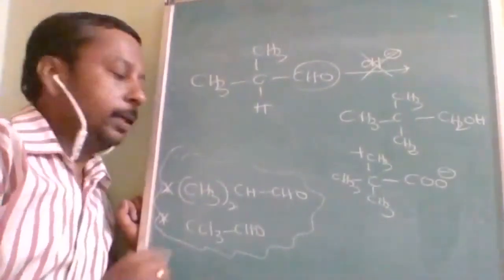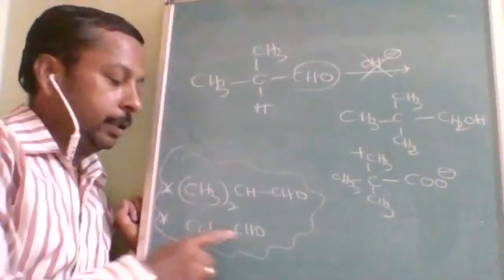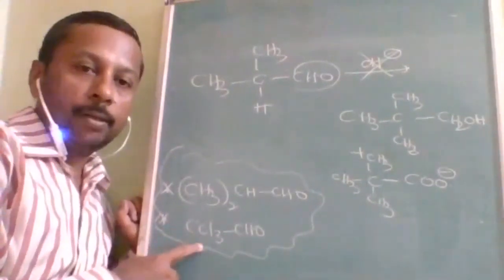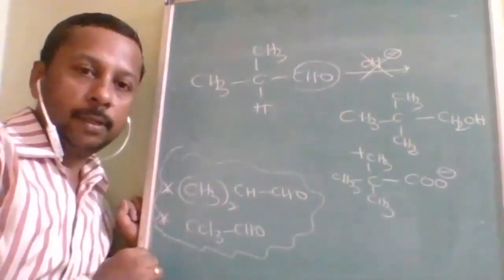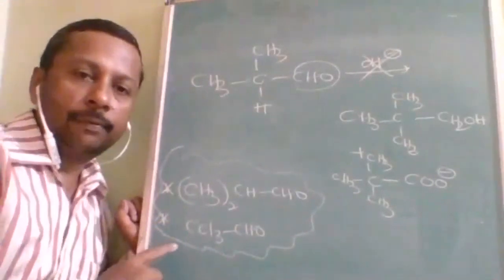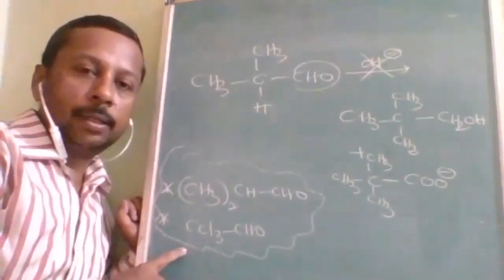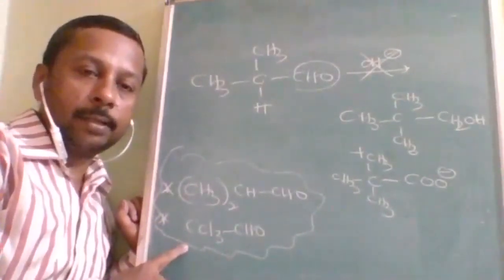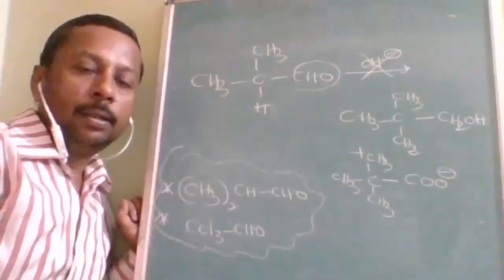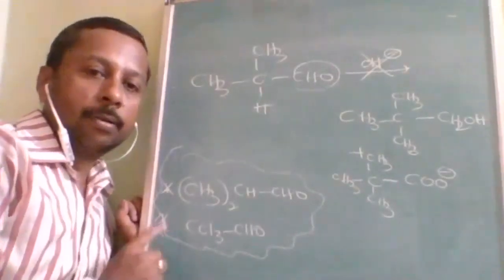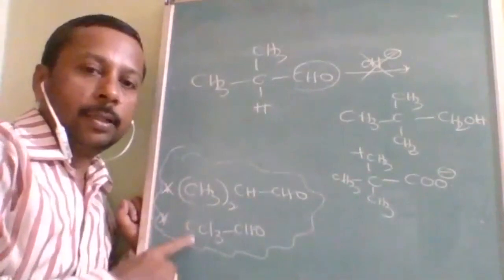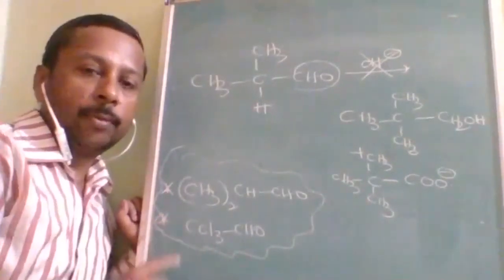Second, if it is CCl3, there is no alpha hydrogen, so it should give Cannizzaro reaction, or not? But it will not give Cannizzaro reaction. Okay, these are the two reactants you should remember.